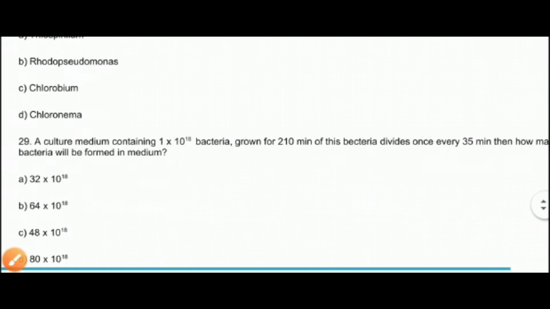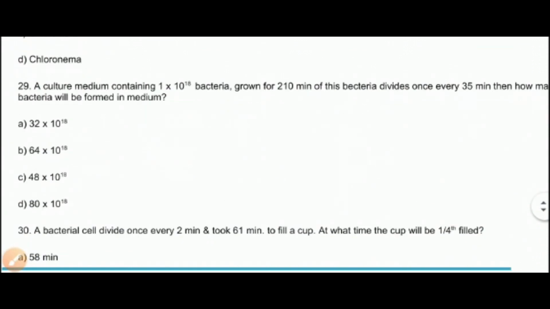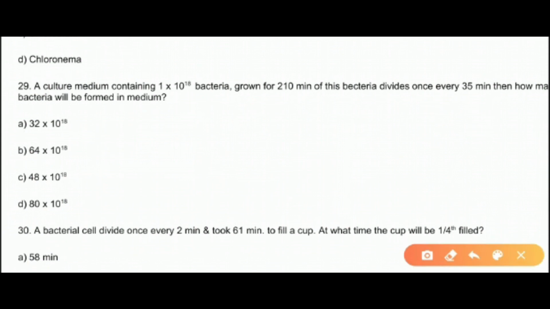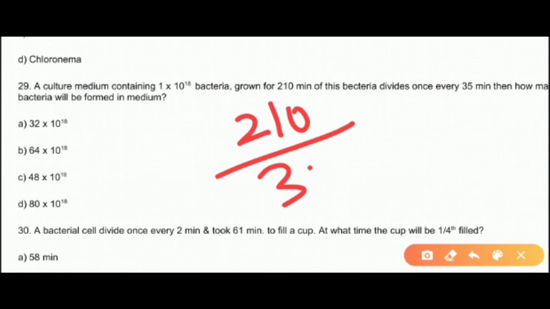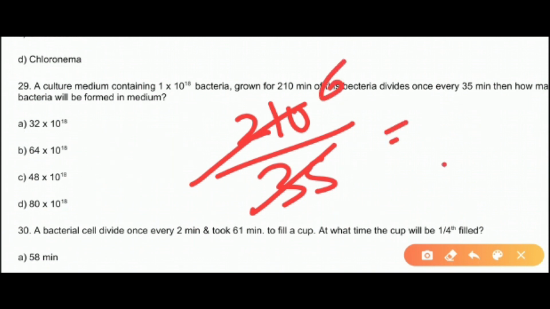The next question is, a culture medium containing 1 into 10 to the power 18 bacteria grown for 210 minutes, which divides once every 35 minutes. So 210 by 35, we can calculate the total number of divisions. When we calculate this, we get the answer as 6, right?